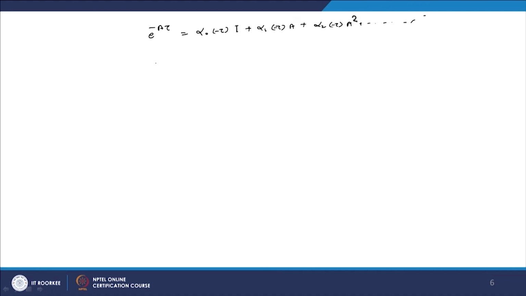So this equation can be written as the sum over k from 0 to n minus 1 of alpha k times A raised to k.